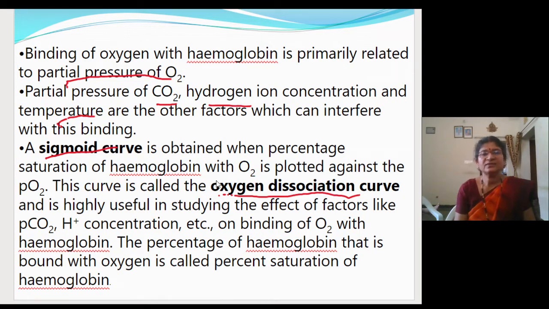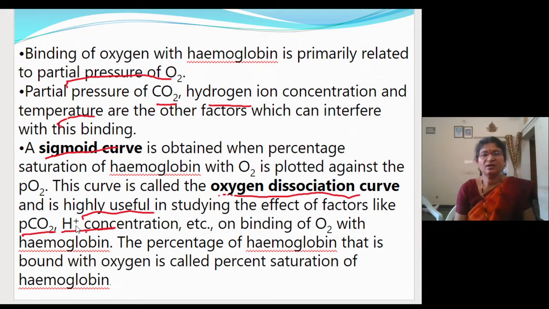So this curve is called the oxygen dissociation curve and is highly useful in studying the effect of factors which will affect the binding of oxygen, that is the partial pressure of carbon dioxide, hydrogen ion concentration and temperature, on the binding of oxygen with the hemoglobin.